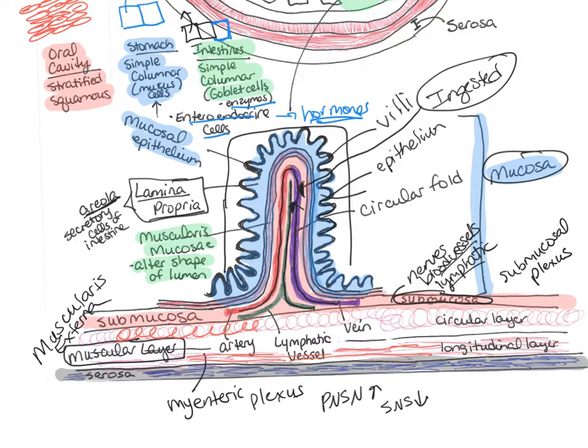The serosa is the outermost layer of the digestive tract. It covers the muscularis externa along most portions of the digestive tract. There's no serosa covering the muscularis externa of areas like the oral cavity or the pharynx or the esophagus or the rectum.